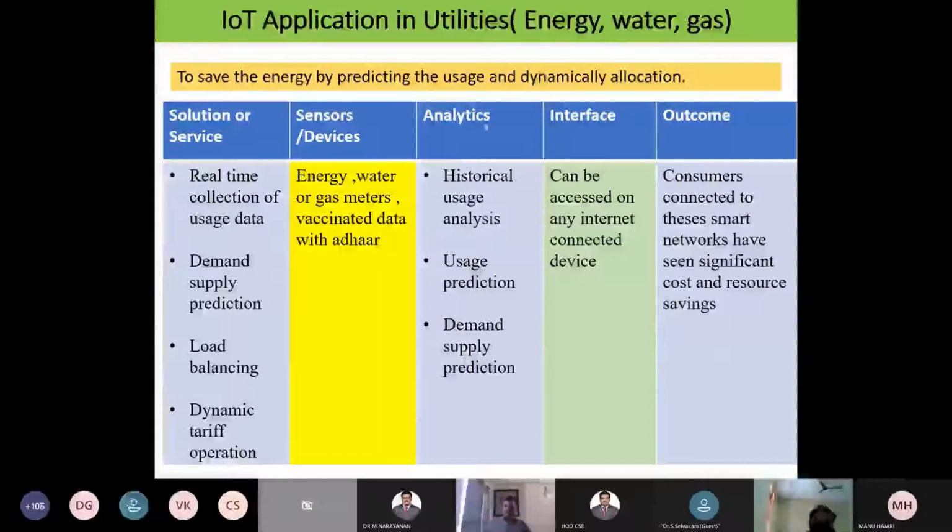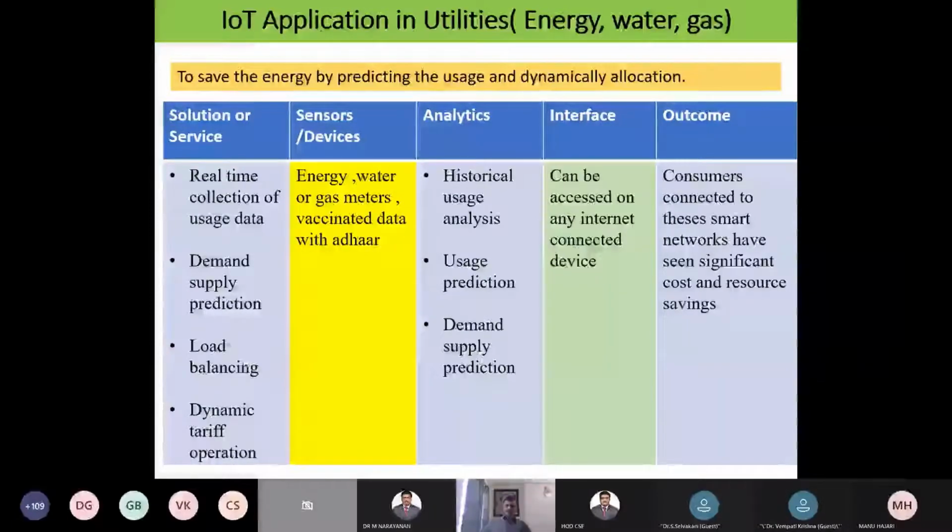Considering these points, one is the solution for the utilities. What is the solution or service? Real-time collection of usage data. With the help of the IoT system, I should be able to collect real-time data, and I can use that data. Then demand-supply prediction. With the help of the data, I can predict the demand. And I can do load balancing also.